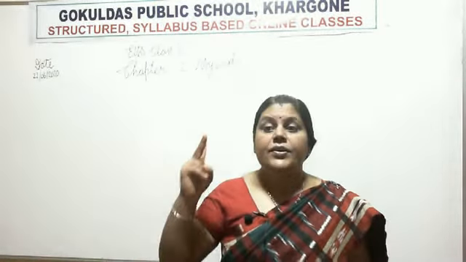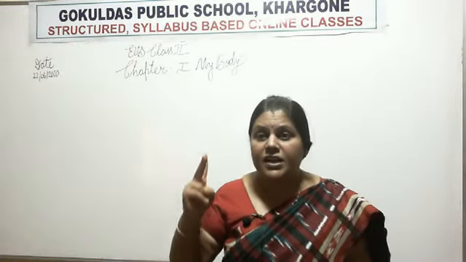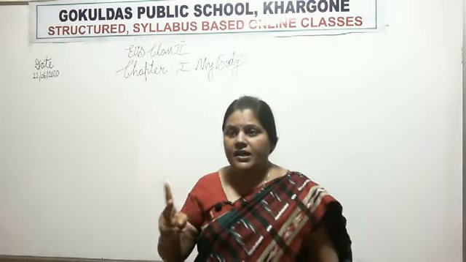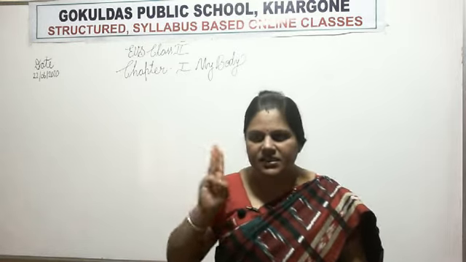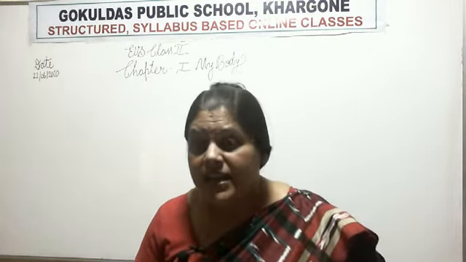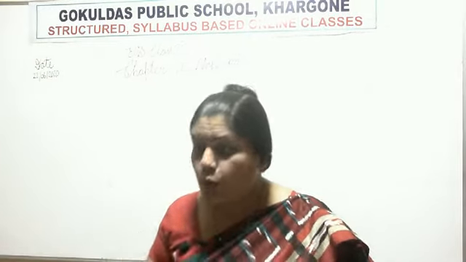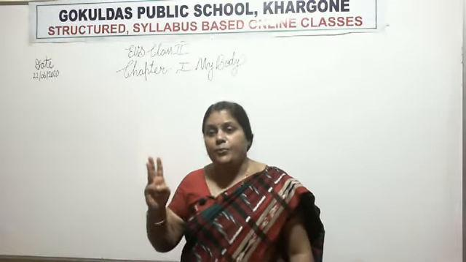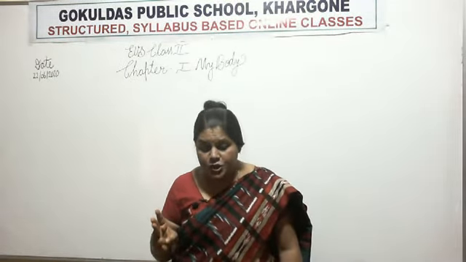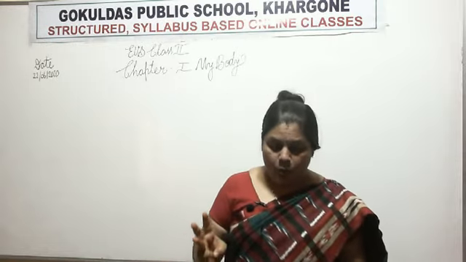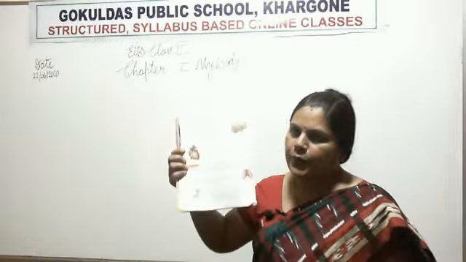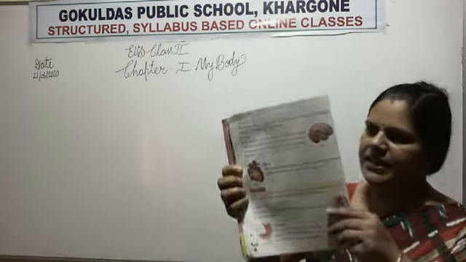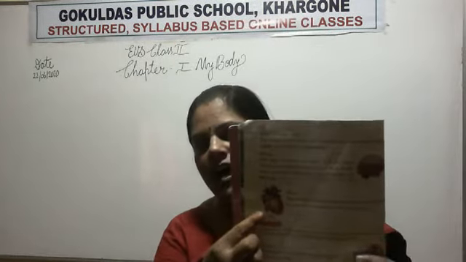Second, the brain controls our entire body. And third, the brain helps us to think. Now I am going to explain about the heart.